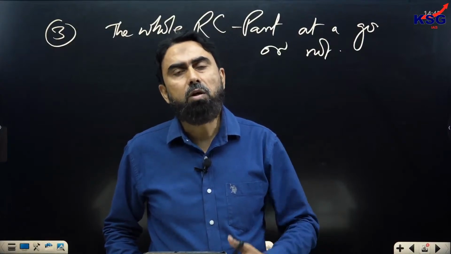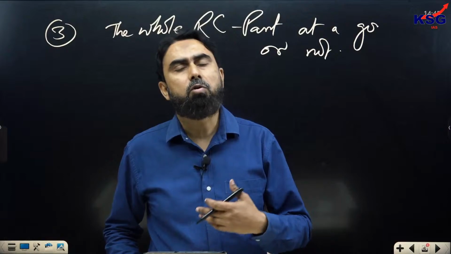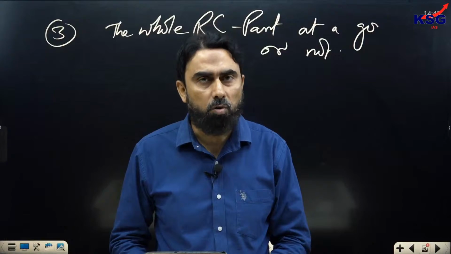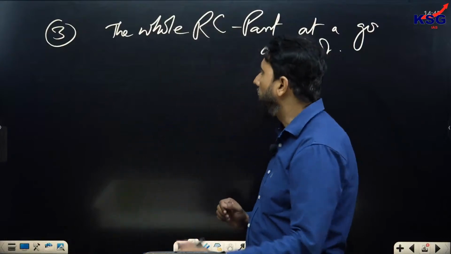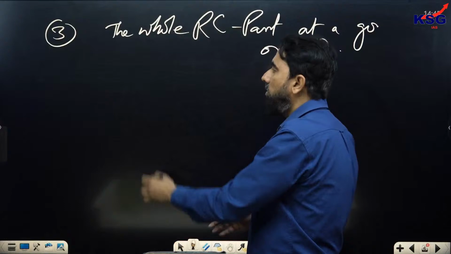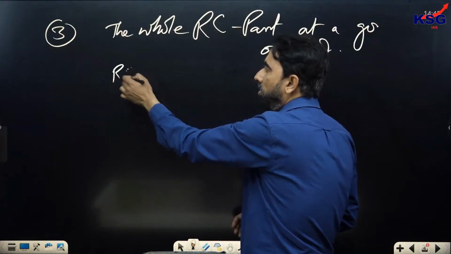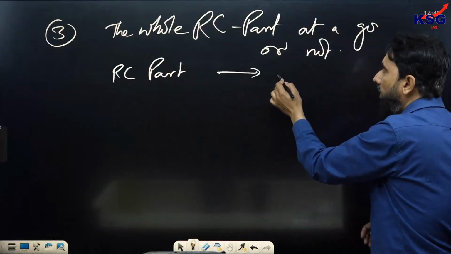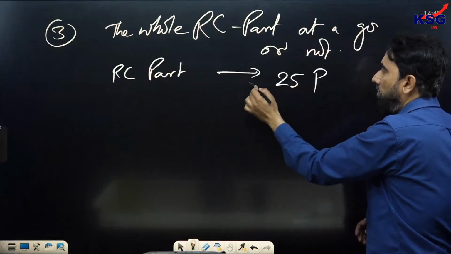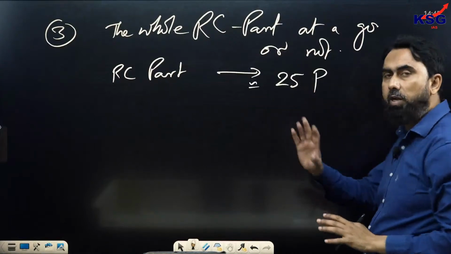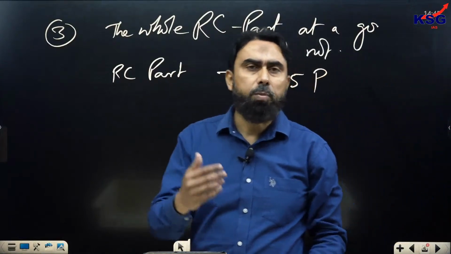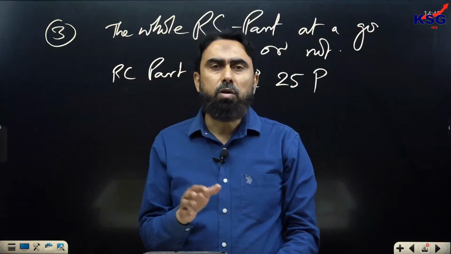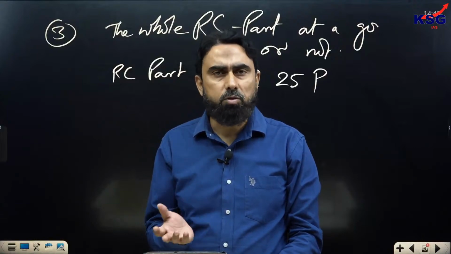However, in case you have not attempted it, or you have tried but you have faced problems this way. The problem is generally that when you go for the whole RC section at one go, how many passages are there in the RC part on average? You see 25 passages. There is no fixed number, just like the number of questions. But if you take paper 2021, 2023, 2020, so 20 to 27 passages, 26 passages are there.